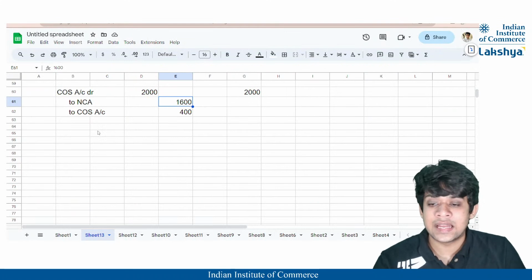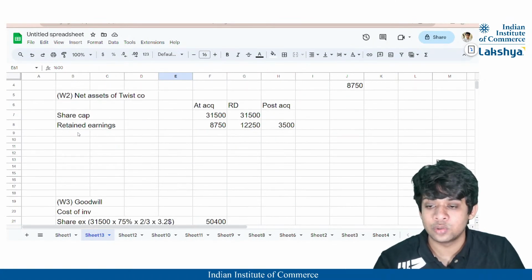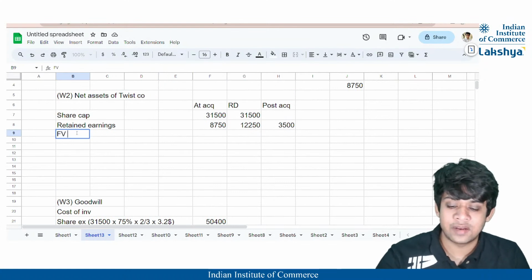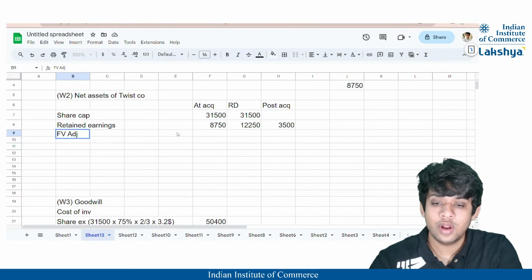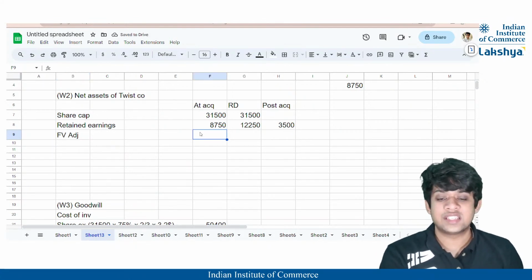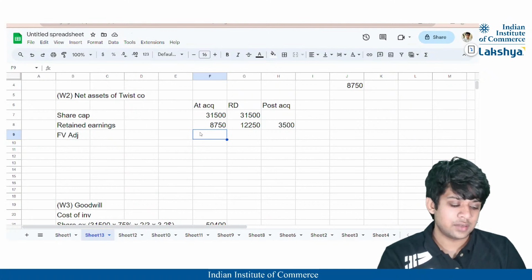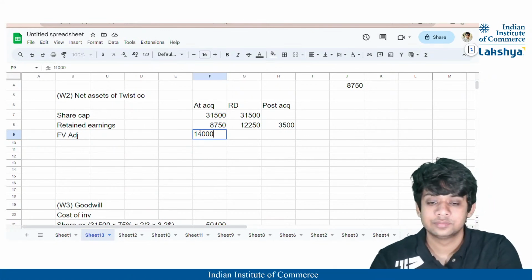So we'll just calculate that. That is just directly adjusted in our working note too. So there will be a fair value adjustment of nothing but 14,000, correct? So we will state here nothing but the value which is going to be 14,000.